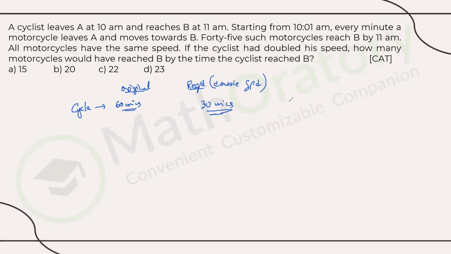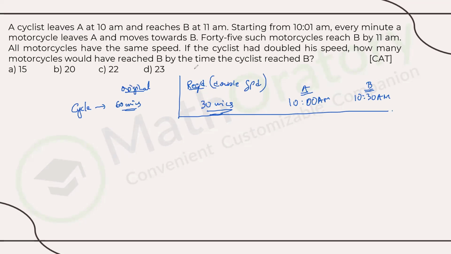And it starts from A at 10 a.m., so it should reach point B at 10:30. Let me write this properly. It starts from A at 10 a.m. and reaches B at 10:30 a.m., in this required scenario.